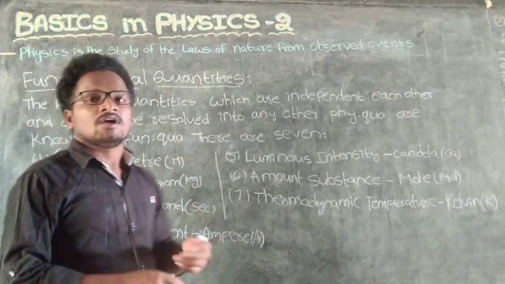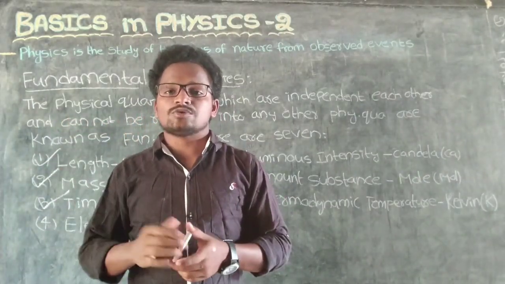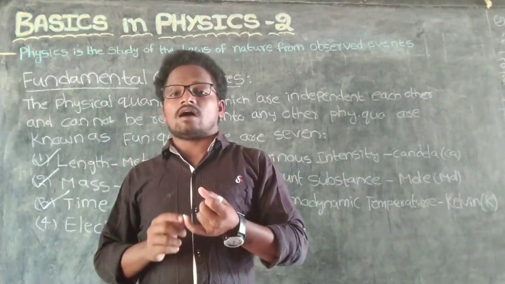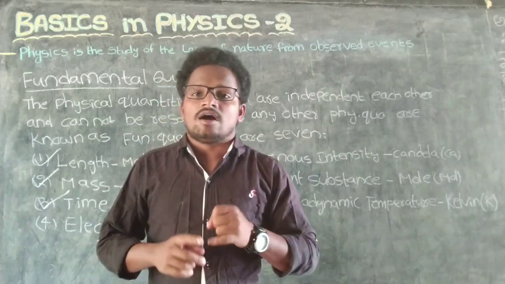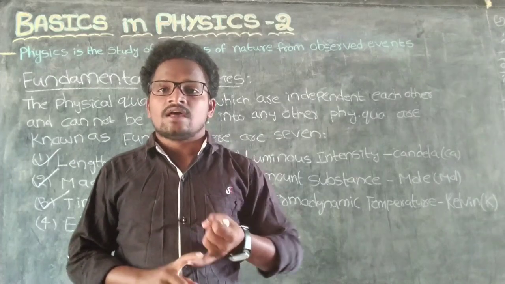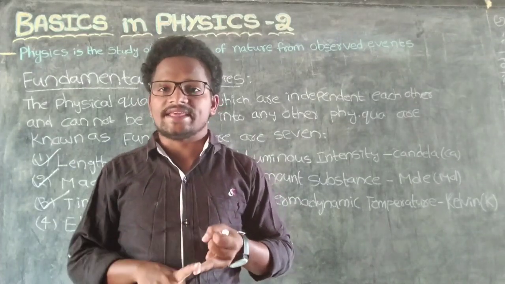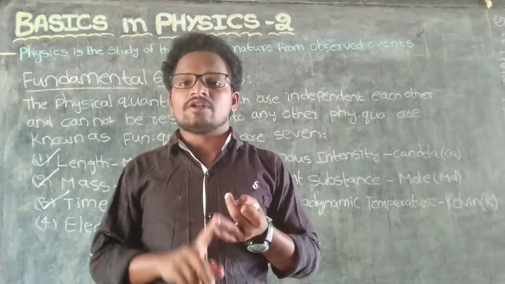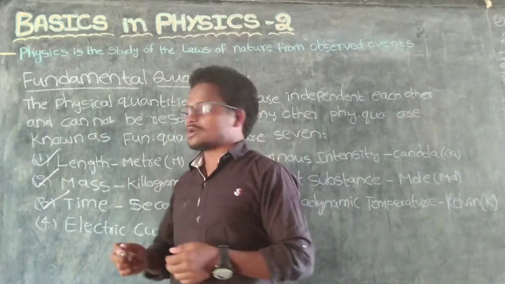So all the others come under derived quantities. One more type is supplementary quantity. In that, 2 types are there: plane angle and solid angle. Plane angle example is radian, and solid angle example is steradian.